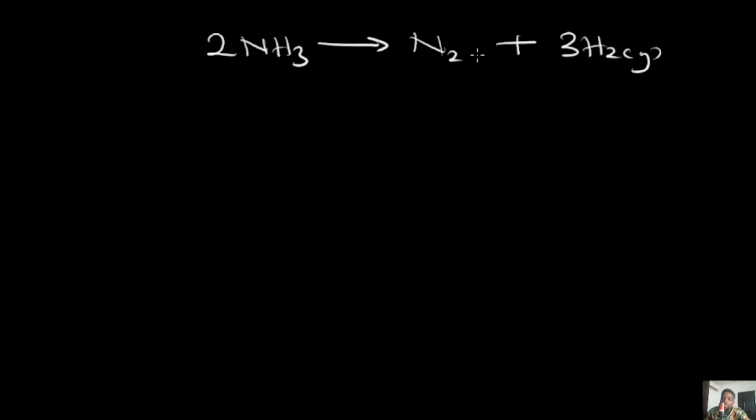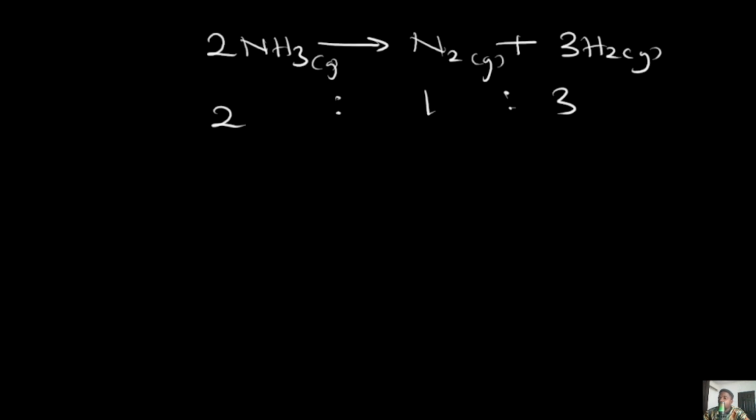Okay, so having said that, the reaction is ammonia decomposition. 2 of ammonia is being decomposed to give 1 nitrogen plus 3 hydrogen gases. Note that all of them are gases, and when all of them are gases, we can actually write out their ratio: 2:1:3. Now let's look at that question again.